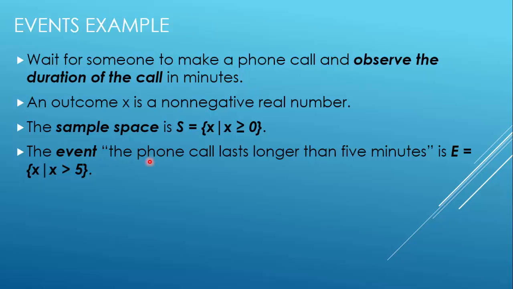The event: the phone call lasts longer than 5 minutes. Here we are making a subset of the sample space. What is the subset? The phone calls that last longer than 5 minutes. So what is the event in that case? E is equal to x, given that x is greater than 5. It means the calls which are less than 5 minutes, we are not interested in those calls. We are only interested in the calls which are greater than 5 minutes, or longer than 5 minutes.